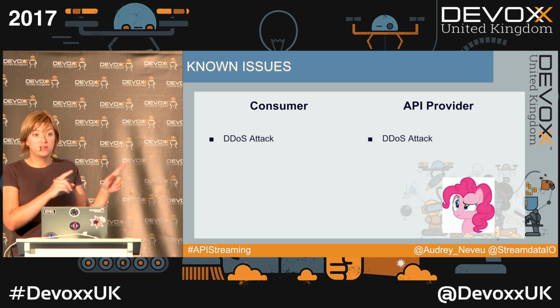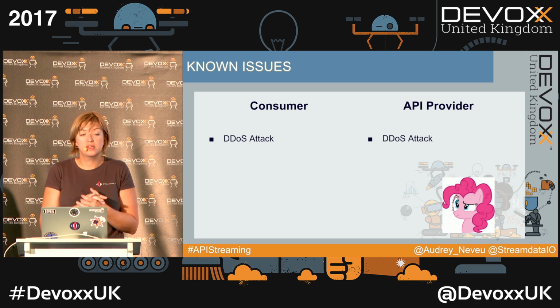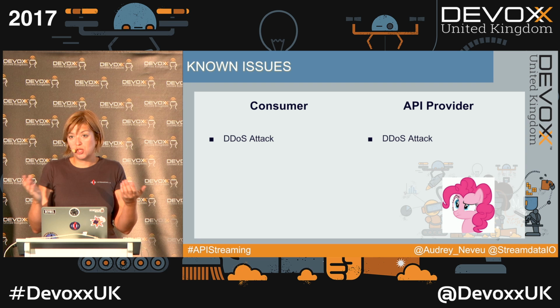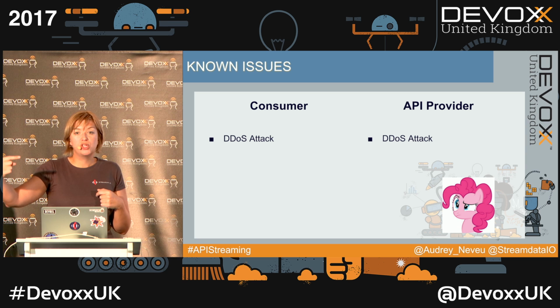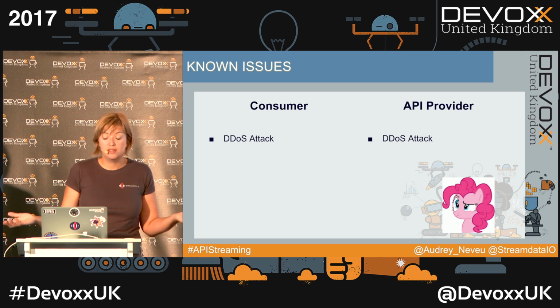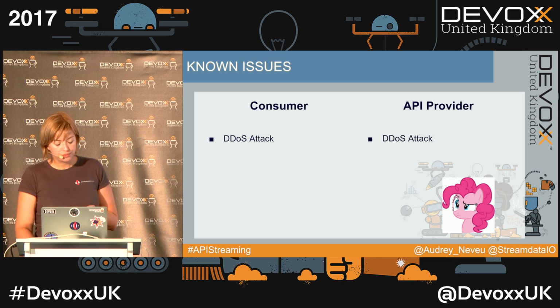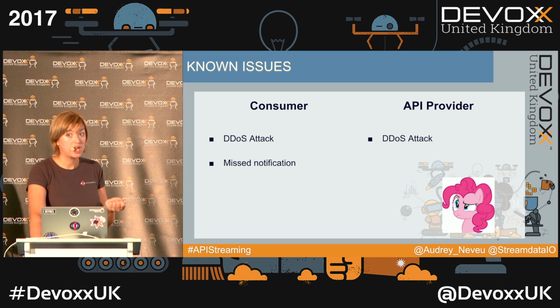On the API provider side, that's the same problem, because you're also exposing a resource. And we can imagine, for example, especially if there is an API provided to create webhooks, a subscription which will create a new subscription every time a notification is received, and that will obviously end up with a DDoS attack too. The second problem on the consumer side is missed notifications.